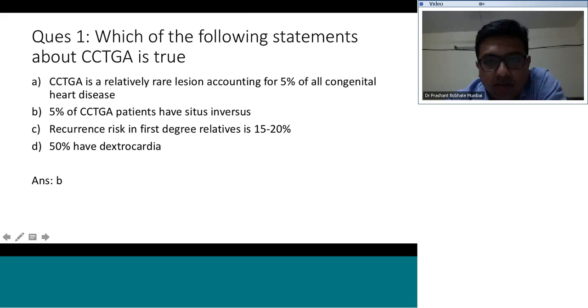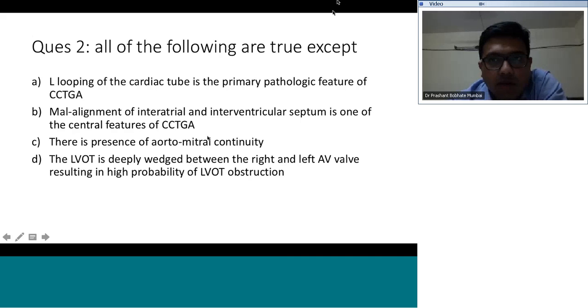What is the recurrence risk in first degree relatives? Anyone? Dr. Saurabhi, Dr. Amol? Yeah, that's right, 2 to 5%. And how many percent have dextrocardia? So approximately 25% of the patients would have dextrocardia. Okay, coming to the next questions.